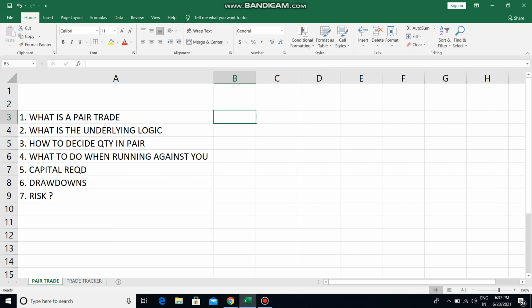For example, HDFC Bank and Kotak Bank move together and come down together most of the times. Similarly, another example can be Bajaj Finance and Bajaj Finserv. These two stocks are very closely correlated. Their prices move up together and move down together.